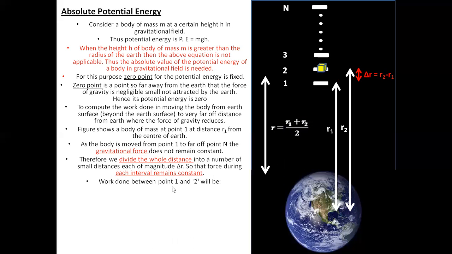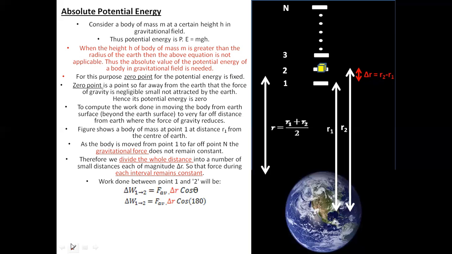Now the work done from point 1 to point 2 will be equal to the average force times delta r times cos theta. That means F r cos theta was converted into average force times r, which is the distance traveled by that body from this point to this point, and cos theta is there because work is a scalar quantity. Now we put in the value of theta equal to 180. Why? Because the body is moving against the gravitational field. The gravitational field was pulling it downwards, whereas the displacement was in the opposite direction. That is why we have taken the value of theta as 180.